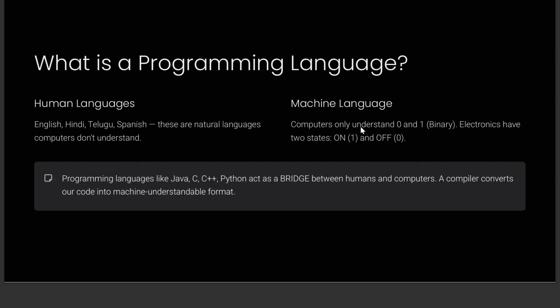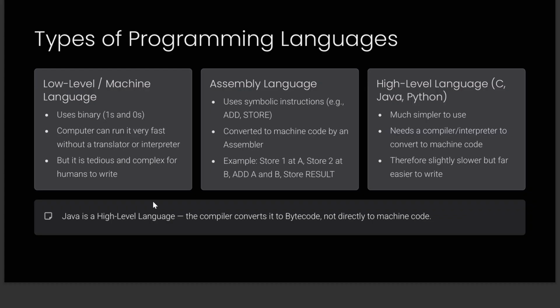Now there are programming languages like Java, C++, Python, which act like a bridge between the human and the computer, provided you have an extra layer which is a compiler. What this compiler will do is take your human readable high level programming language and convert it into low level code, and then that code is understood by your system and it will do what you're asking it to do. So this is at a high level. Okay, so let's move on.